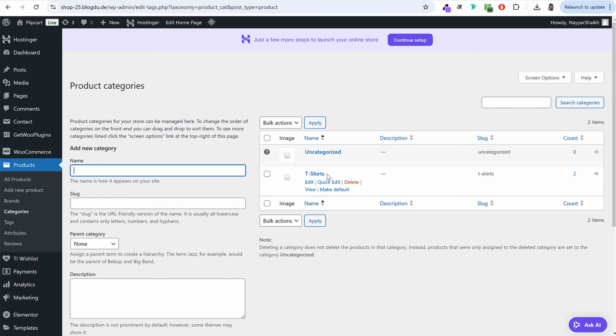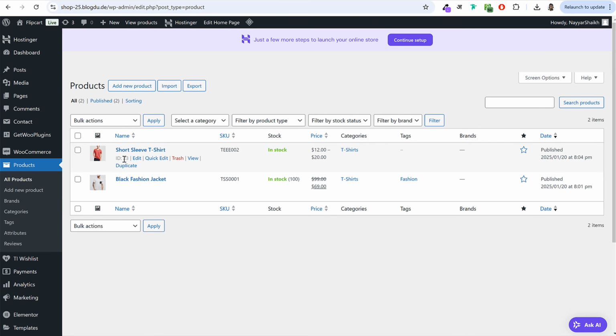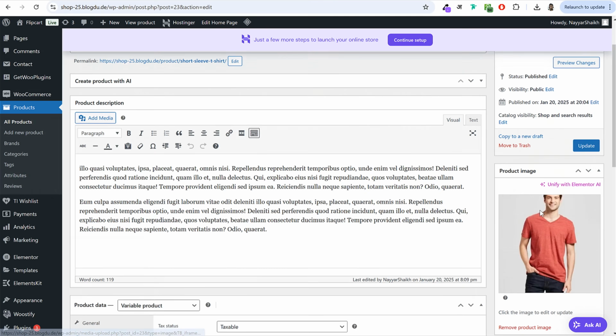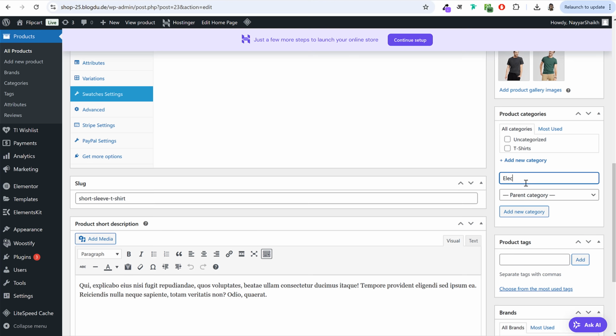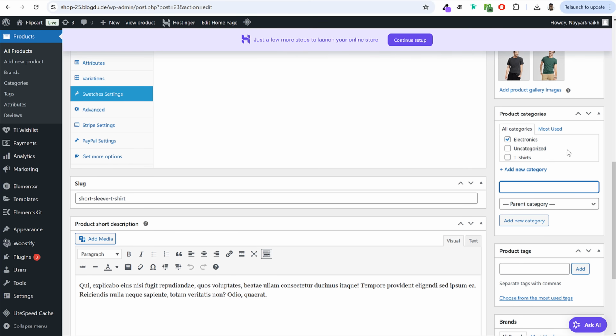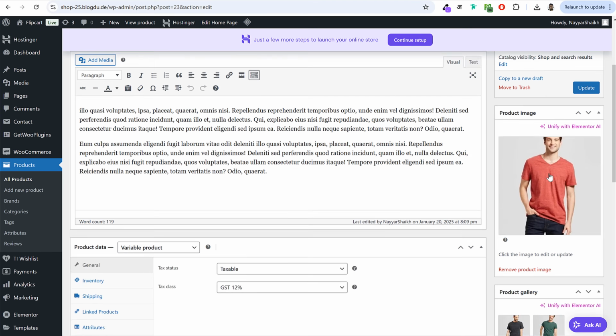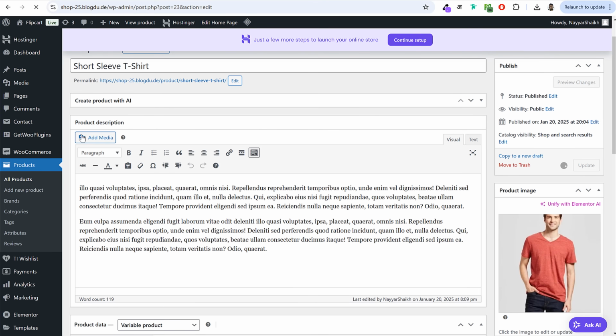So maybe if I only want to display, let me do one thing actually. Let me go back to products. Let me create a new category for maybe this product. Instead of t-shirts, here it is, I'll remove it, click on add new category and I'll type in electronics. Okay. Maybe this was a laptop or some mobile phone. So this is now under the electronics category. I'll update this page.